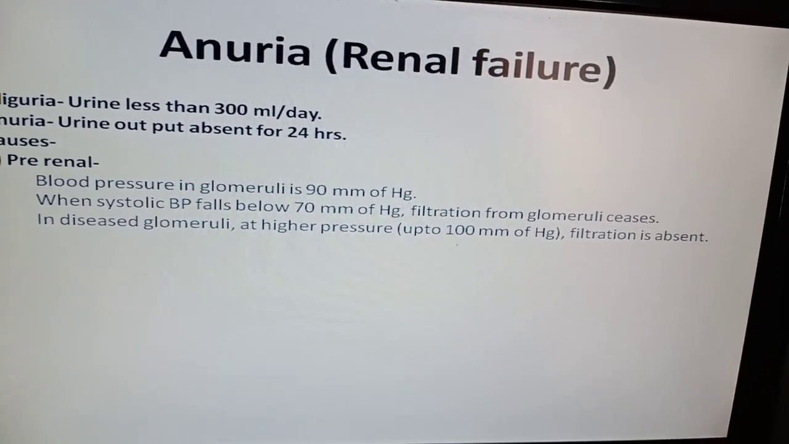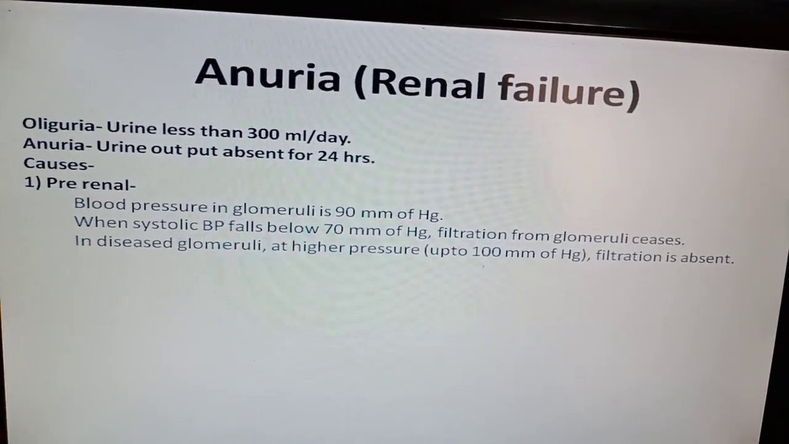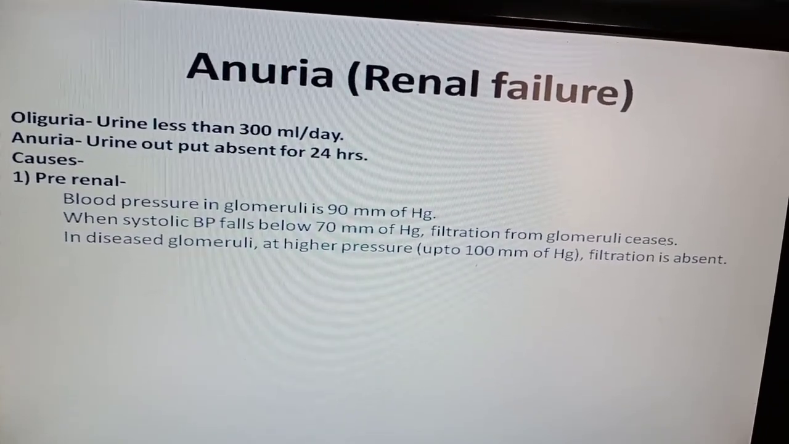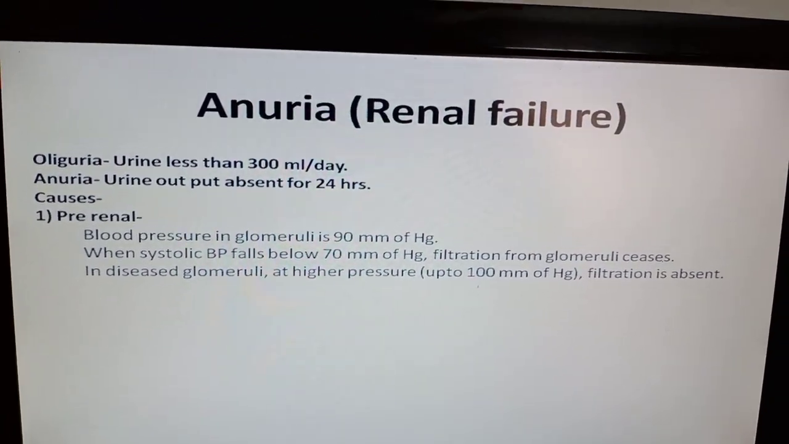Hello students, today we will see the next topic of renal system. I think madam has taken hydronephrosis in the last lecture. So we will start with anuria.